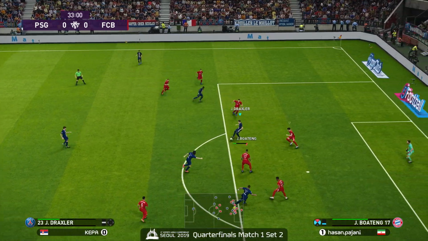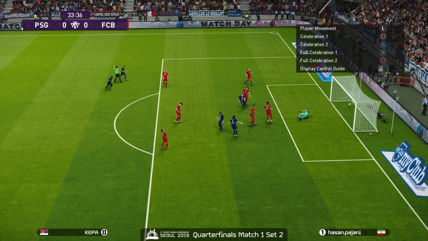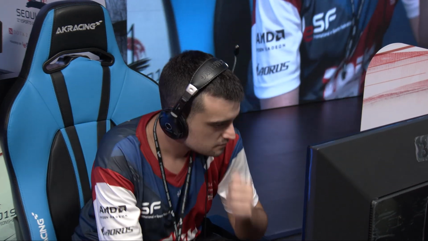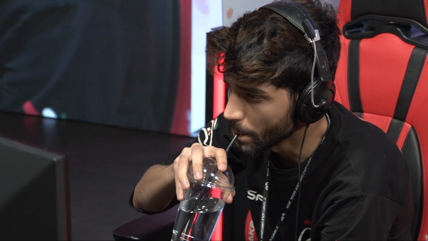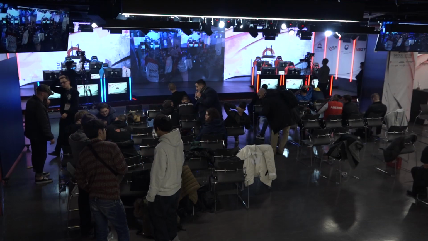Into Herrera, forward, Draxler, Cavani, Mbappe. Cavani. Control, Cavani, he lifts it up and over. That was just a great finish from Cavani's end. In that one moment, Hassan Pajani made Cavani unattended, and Kepa just completely capitalized on that. Capitalized, that's the word. You can see the look of frustration, knowing that it sucks to let that one in, but the game is young. We are still not out of it just yet.